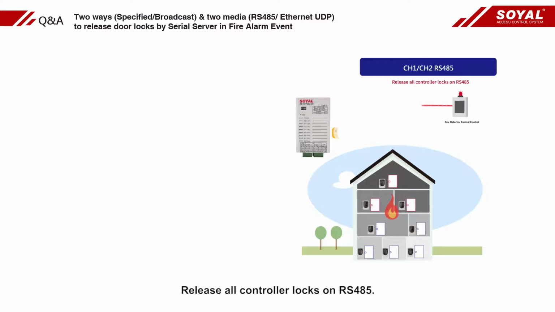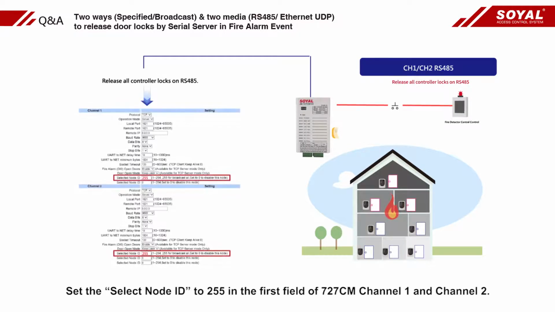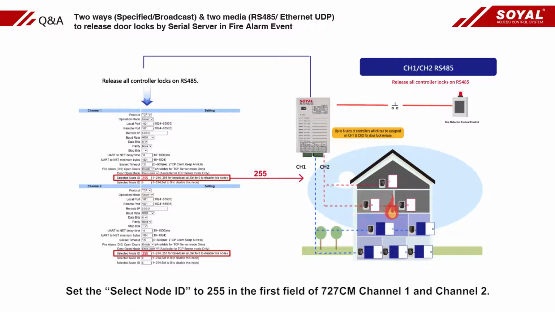Release of controller locks on RS485. Set the select node ID to 255 in the first field of 727CN, channel 1 and channel 2.